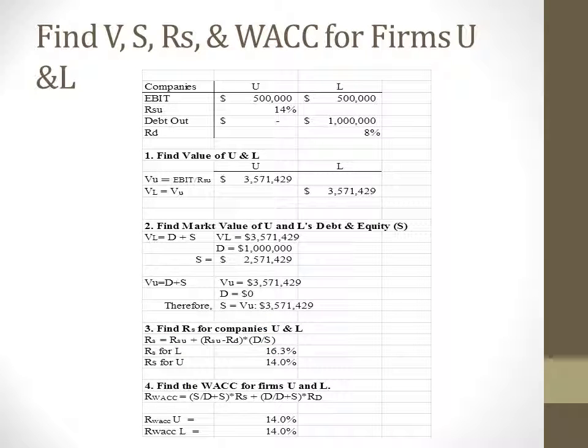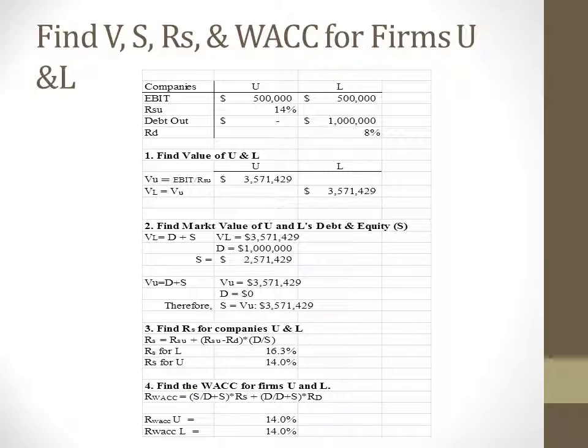Here is an example, and we will assume that firms U and L are in the same risk class, and that both have earnings before interest and taxes of $500,000. Firm U uses no debt financing and has a cost of equity of 14%. Firm L has $1 million of debt outstanding at a cost of 8%. We also assume no taxes.